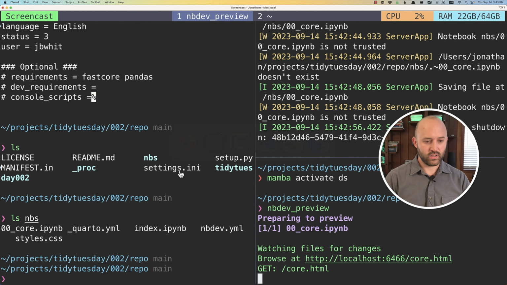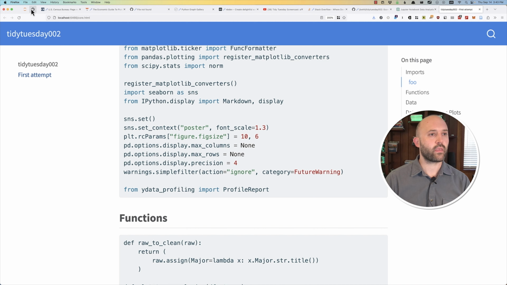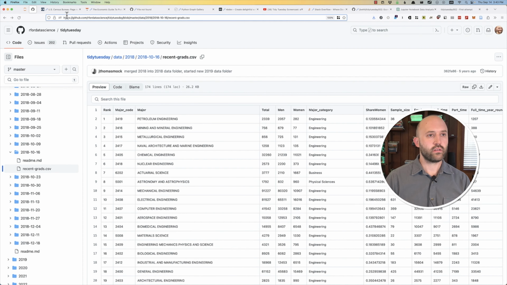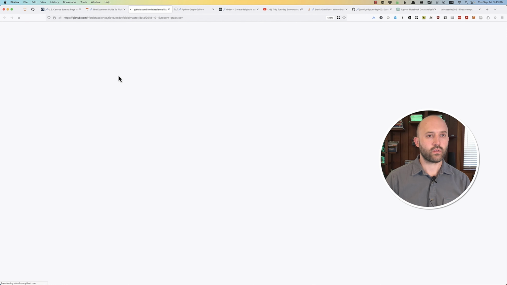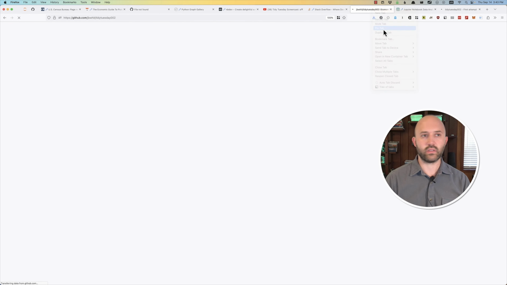And now I will go over here and say nbdev prepare. I'll take a second to rerun all the things here, including rerunning the documentation stuff here. And let's go back to my Tidy Tuesday here. Let's pin this tab.